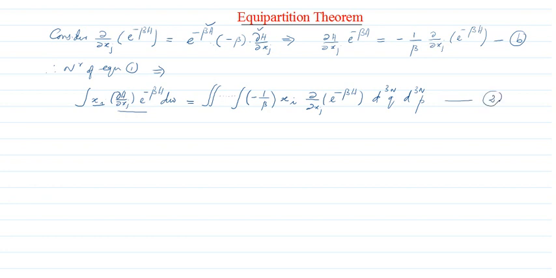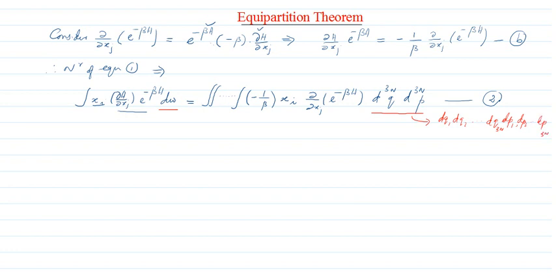Now, dΩ is nothing but d^(3n)q d^(3n)p. I can write this as dq1, dq2, likewise up to dq3n, the 3n position coordinates or generalized coordinates, multiplied by dp1, dp2, likewise up to dp3n.